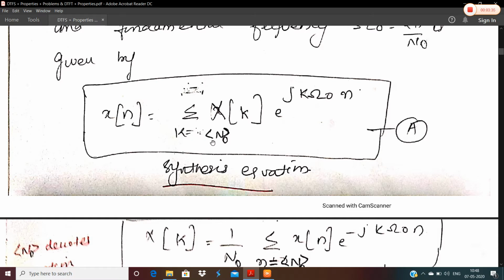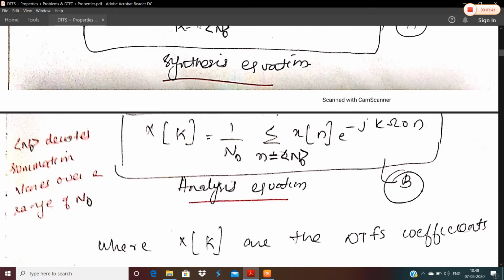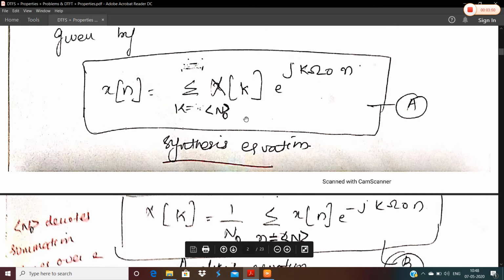Summation of k is equal to N naught. This notation denotes that the summation varies over a range of capital N naught, where N naught is the fundamental period. X of k e raised to j k omega naught n.